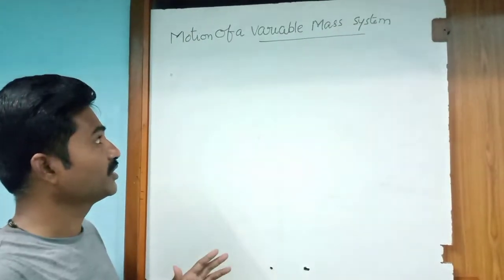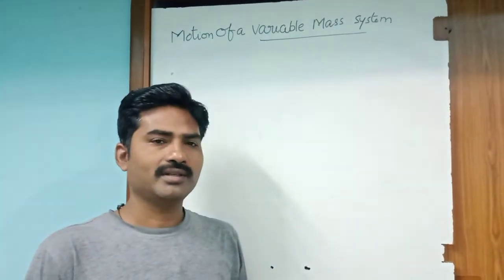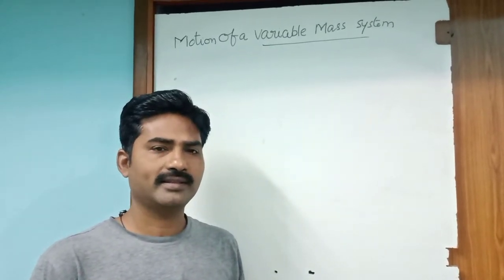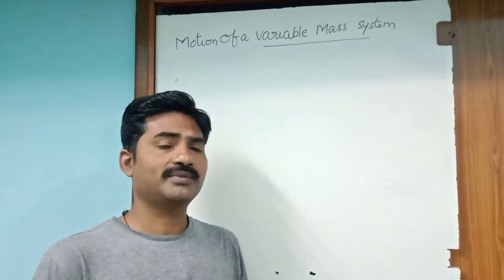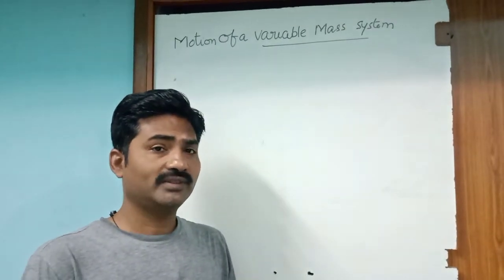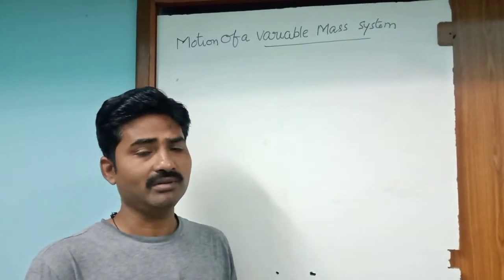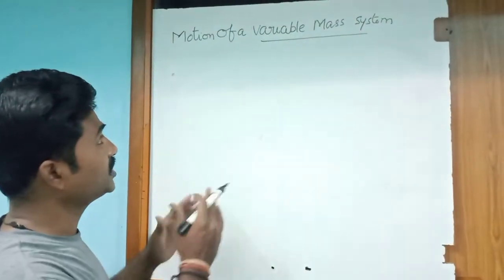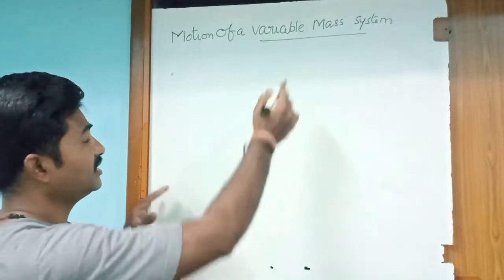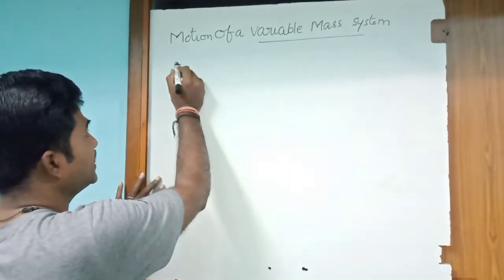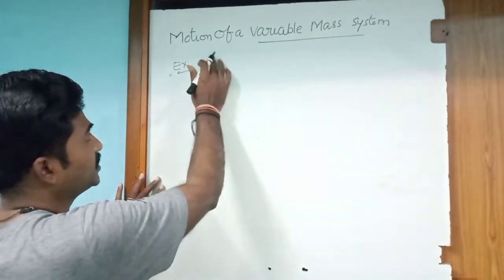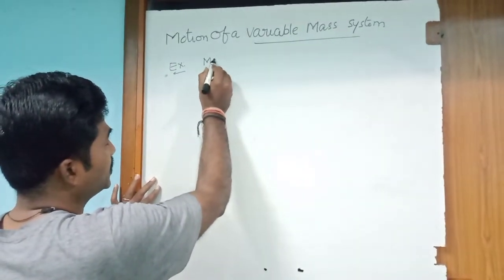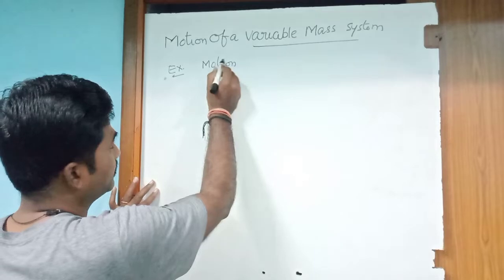Here see this. So far, in Newton's law, we considered that mass remains constant. But in some cases there are systems whose mass varies with respect to time. So this is the topic of motion of a variable mass system. The best example for motion of a variable mass system is the motion of a rocket.